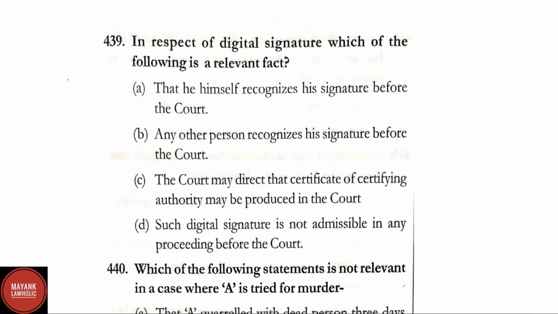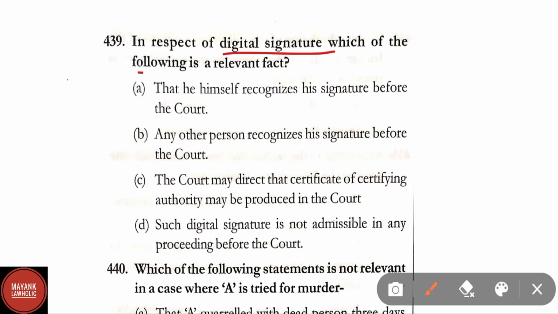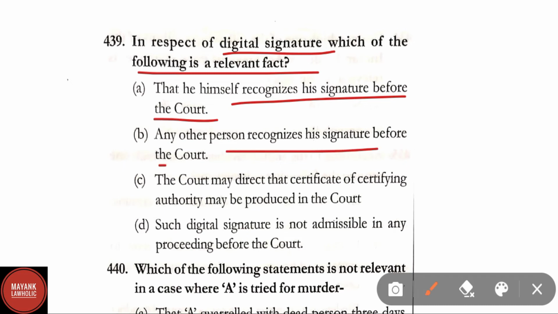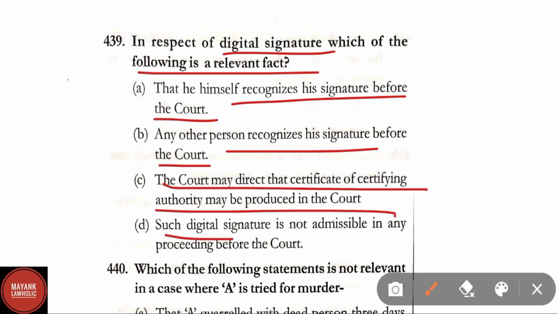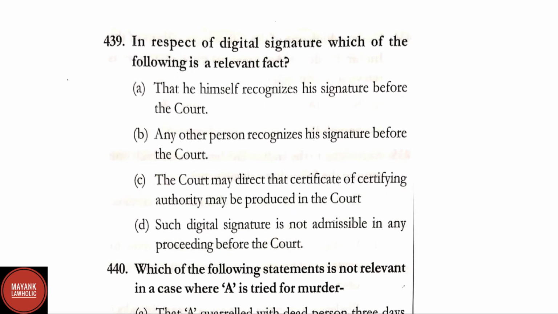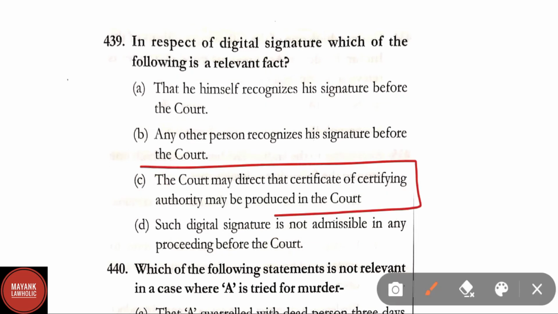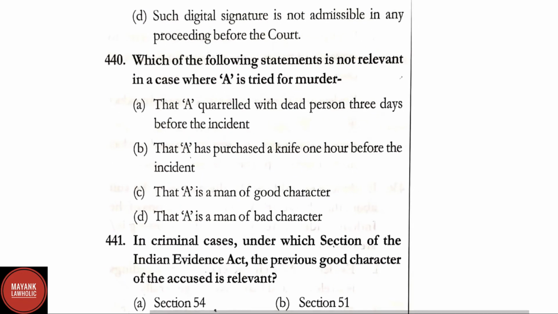Question number 439. In respect of digital signature, which of the following is a relevant fact? Options are: that he himself recognizes his signature before the court. Option B, any other person recognizes his signature before the court. C, the court may direct that certificate of certifying authority may be produced in the court. And D, such a digital signature is not admissible in any proceeding before the court. Here correct answer is option C, the court may direct that certificate of certifying authority may be produced in the court is the right answer. Question number 440.